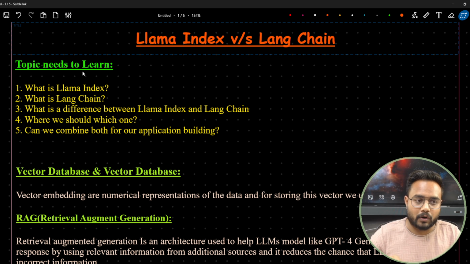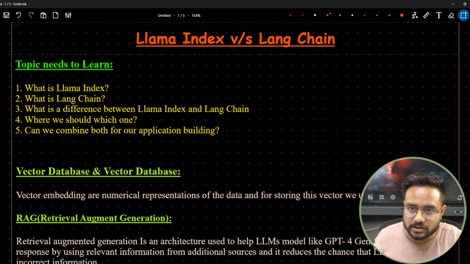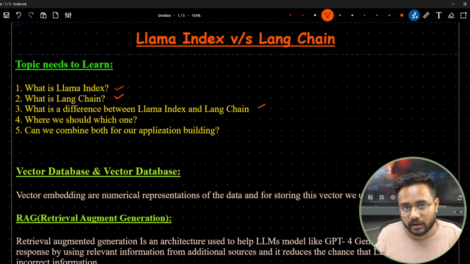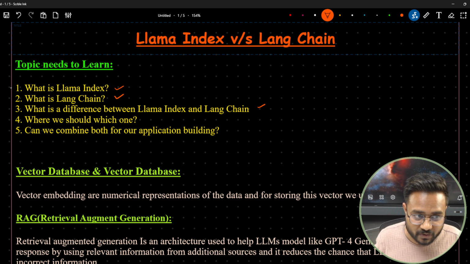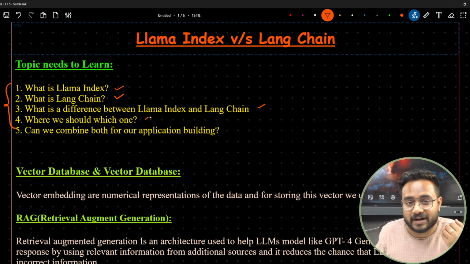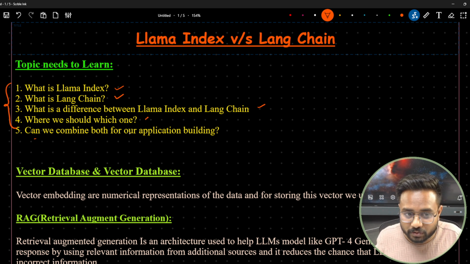So the first thing is what? First we'll try to understand what is a Llama-Index. Then we'll discuss what is a LangChain. Then we'll try to understand the differences between Llama-Index and LangChain. And you yourself will be able to answer this question after learning all the material related to this topic. Then we'll understand where we should use which one, whether I should use the Llama-Index or the LangChain. Then, can we combine both for our application building?